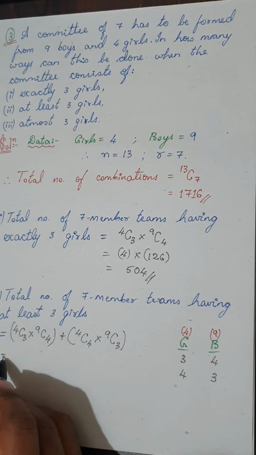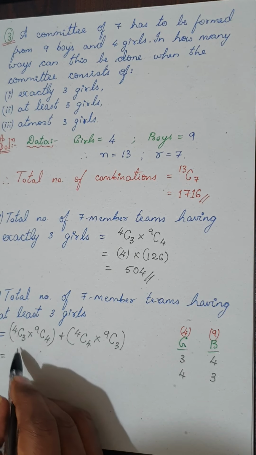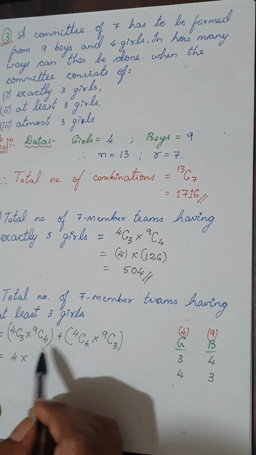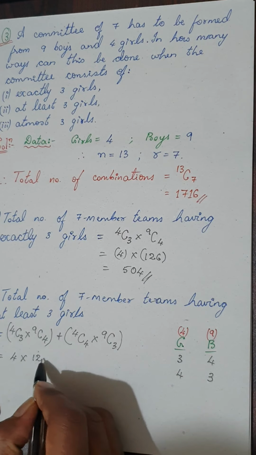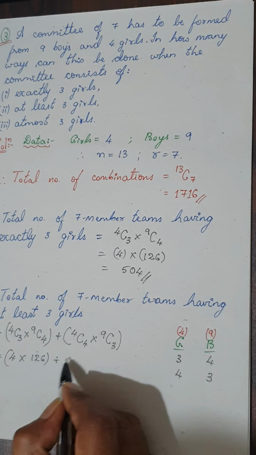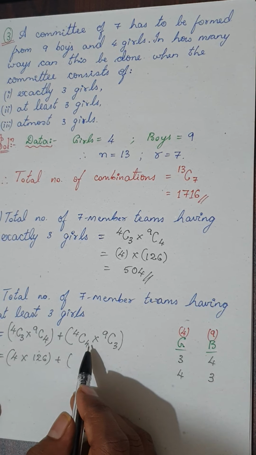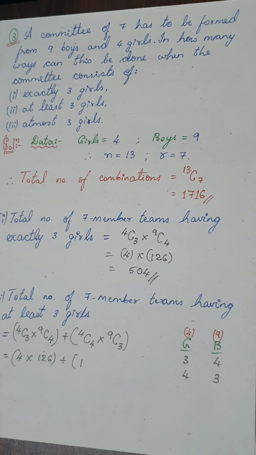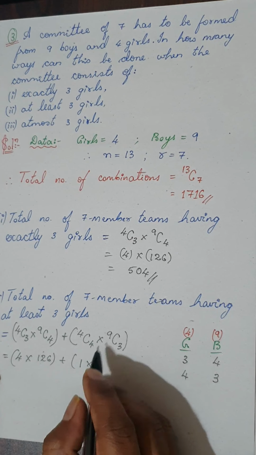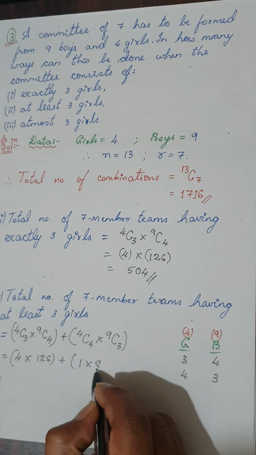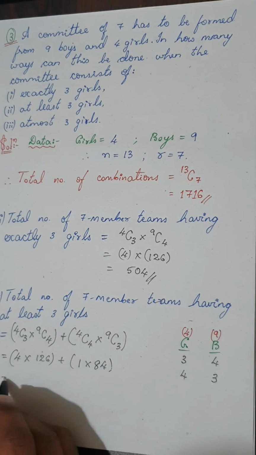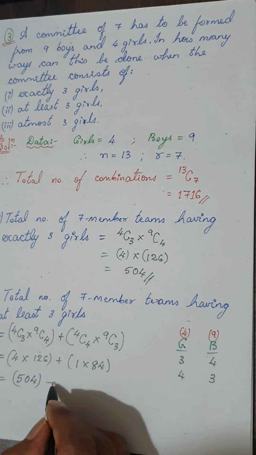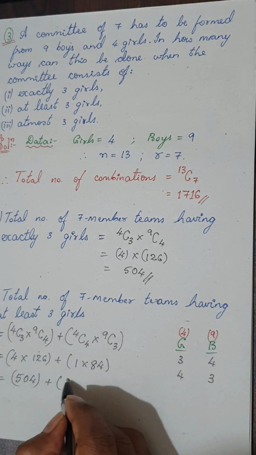Okay, so this would give up to, now 4C3 value and 4C1 both are the same, that is nothing but 4 into 9C4 value, already you have calculated this, it is 126. Plus we know nCn is nothing but 1, so this will come up to 1, and 9C3 value you have to calculate it. I'll give you the answer. This is nothing but 84. So if you multiply, we have done this, you will get 504 plus 1 into 84, which is 85.